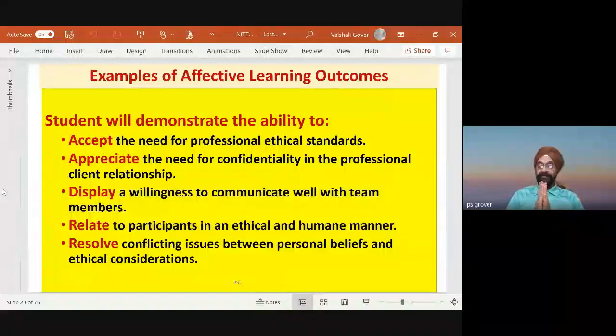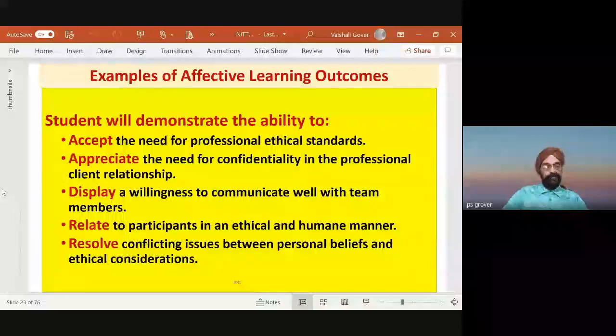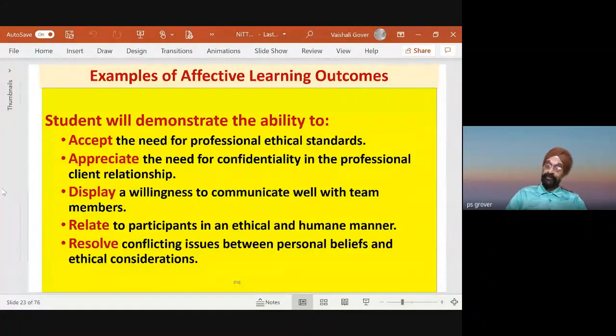So these are to be embedded in the course outcome or program outcome. I'll show you that also, and convey it to the students. This will help us to embed the value education component in all our programs, maybe philosophy, maybe pharmacy, maybe management, and so on. The reason is, after all, when we are saying this, we are telling the student, you have to do this thing. And if the student wants to do this thing, we have to do it.